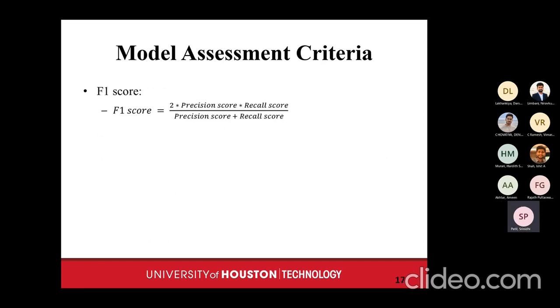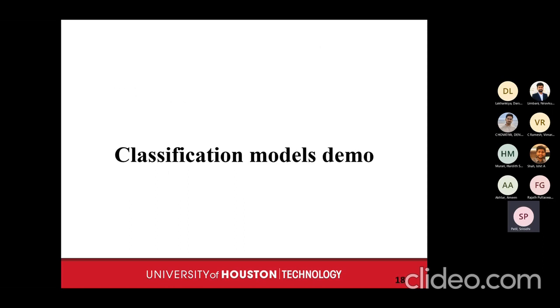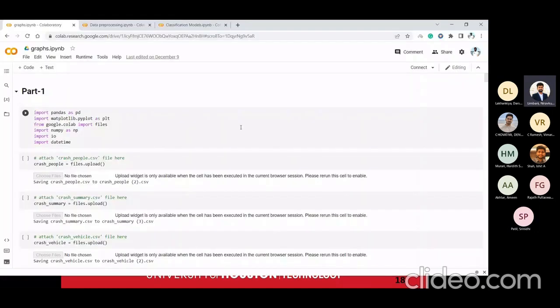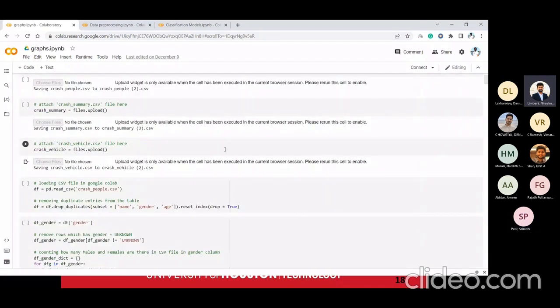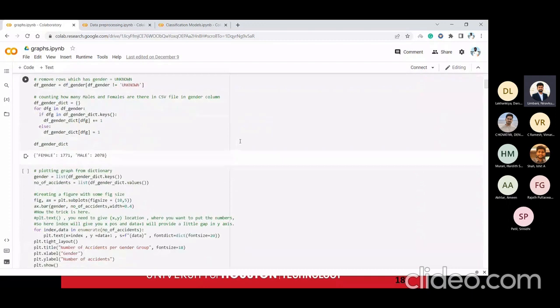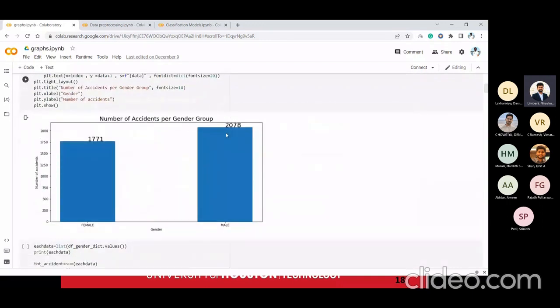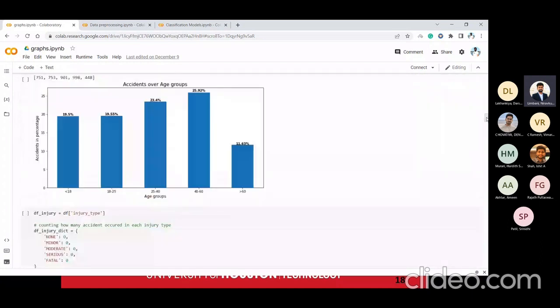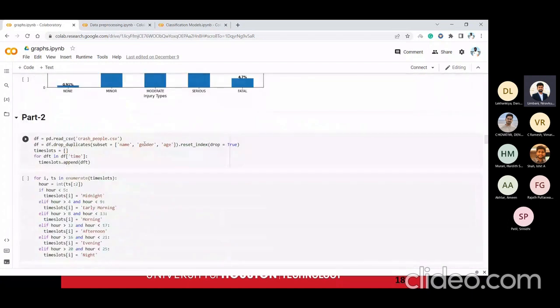Moving on to the demo, which will be conducted by Nirav. Hello everyone. So the first thing that we did is, as Vimal explained, we plotted all these graphs using Python and the inbuilt library Matplotlib. All these graphs are plotted here, and as we can see, there are 3 parts. We divided into 3 different subgroups, and we worked on different graphs.